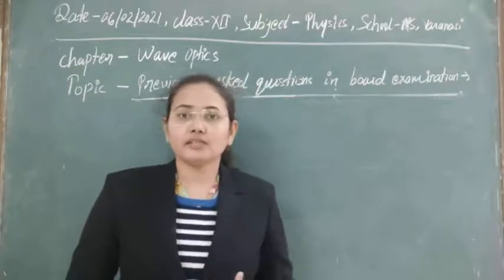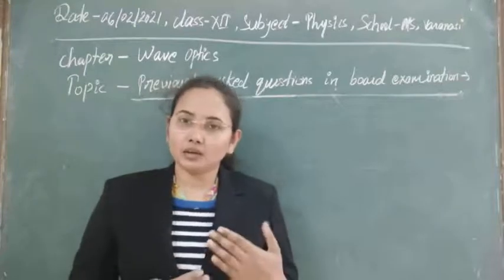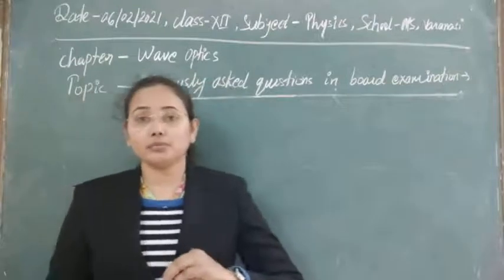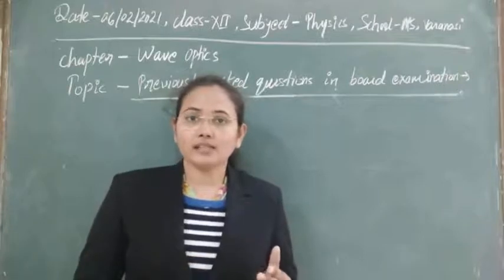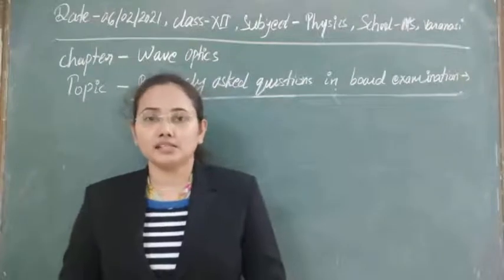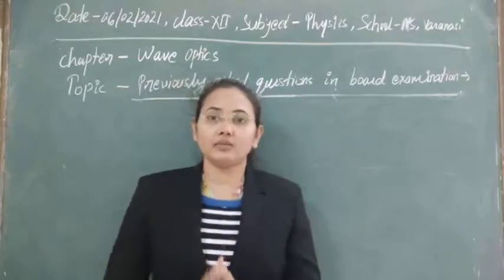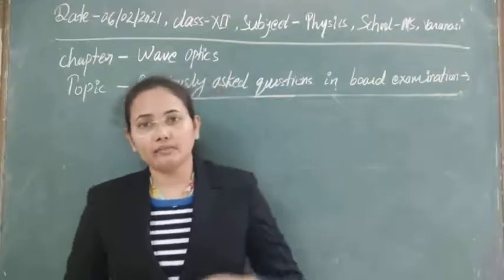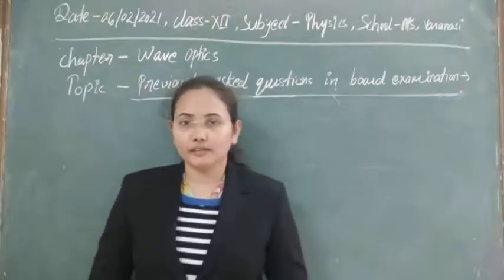So what is the interference phenomenon? Whenever two or more light waves of the same frequency and a constant phase difference are superimposing over each other, after their superposition there is a redistribution of energy. At some points maximum energy is distributed, and at some points minimum energy is distributed. In this way we get dark and bright patterns, and these are known as interference fringes. This is the basic concept, and we have already discussed the need for coherent sources for the production of an interference pattern.